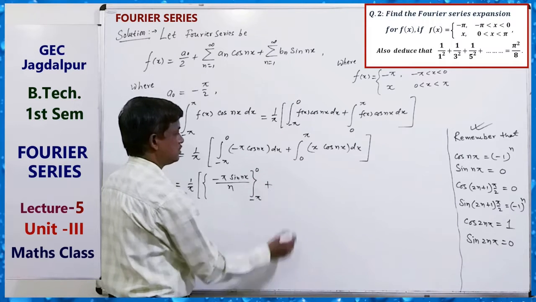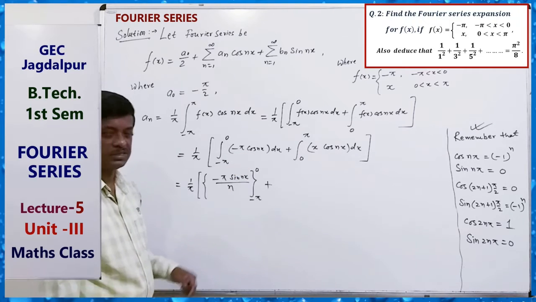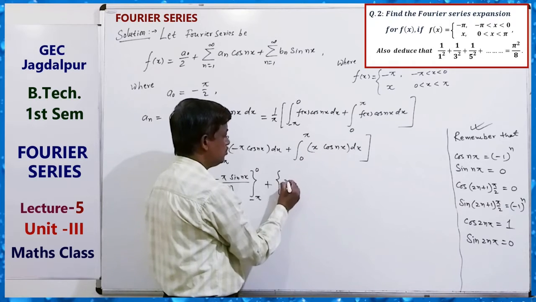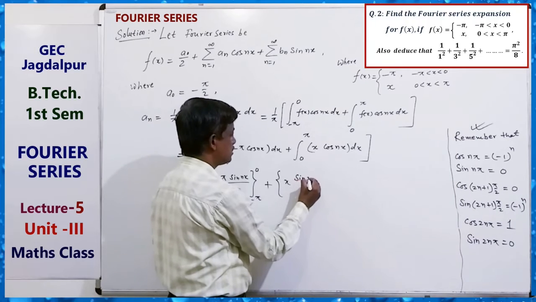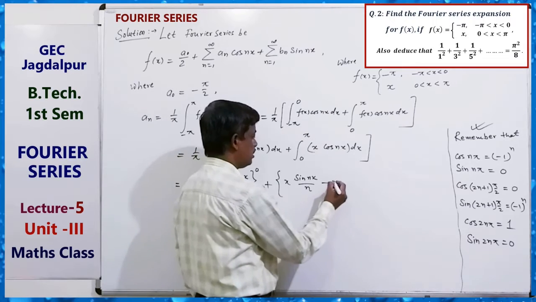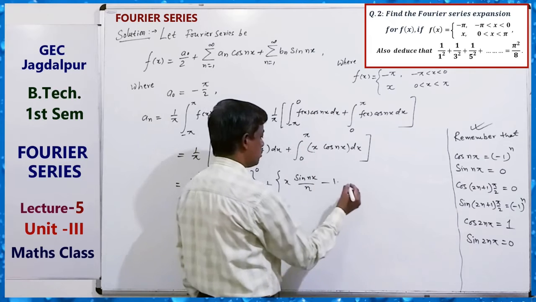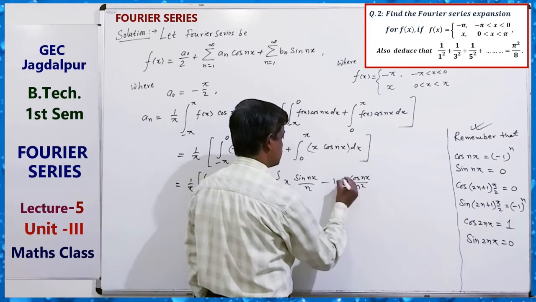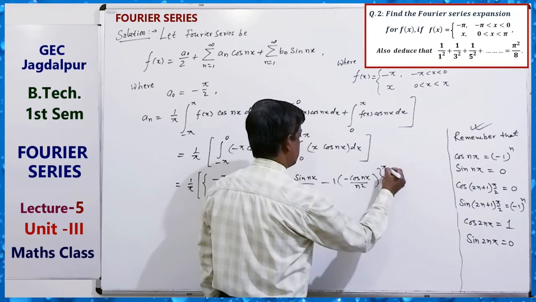Plus, clear, cos means sin nx by n. Here u into v: u times integration of v, that is sin nx upon n, minus differentiation of u, which is 1, into integration of this, sin means minus cos nx, minus cos nx upon n square, and limit 0 to pi.